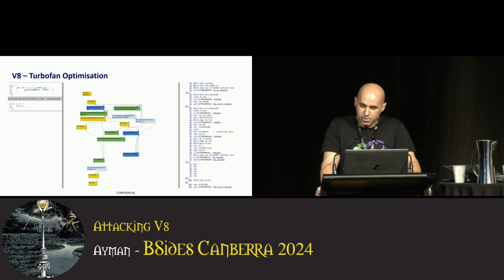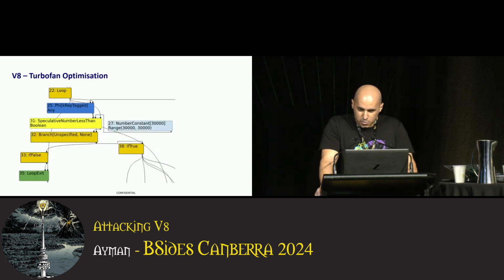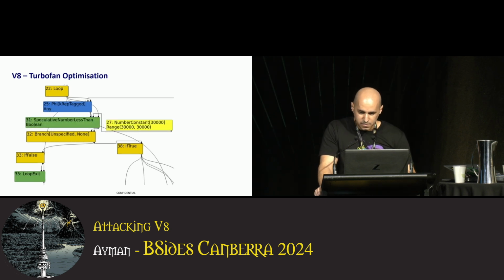After loading the files, we get this view where we have the JavaScript source code on the left, assembly on the right, and in the middle we get a sea of nodes graph, which is a representation of the JavaScript that can show both the control and the data flow of the program. Zooming into the graph, we find the beginning of our loop. Watch the node highlighted in yellow. The loop variable is checked if it is less than a constant of 30,000, which is the number of iterations.